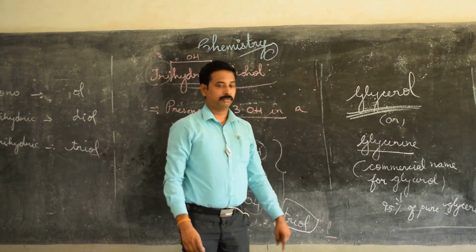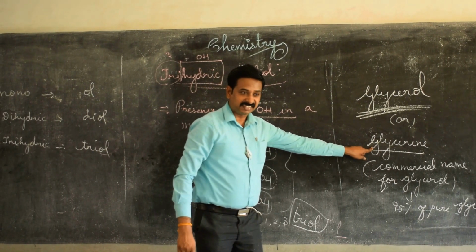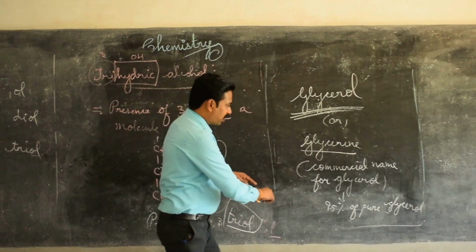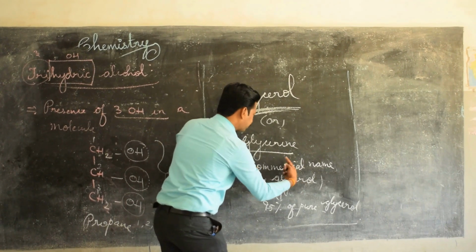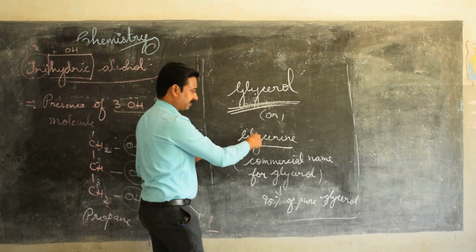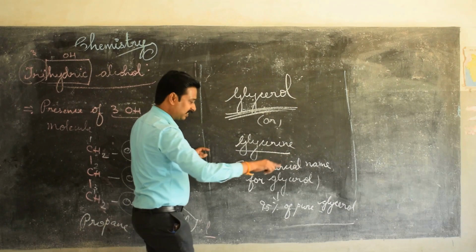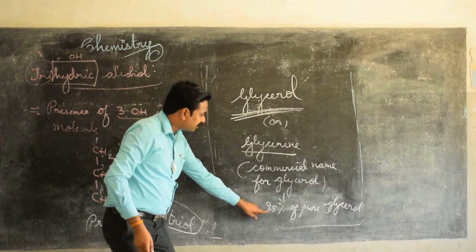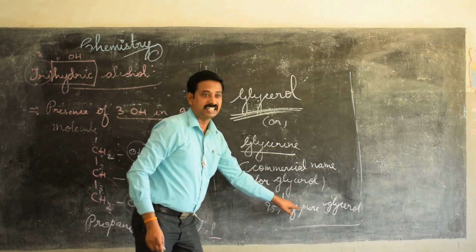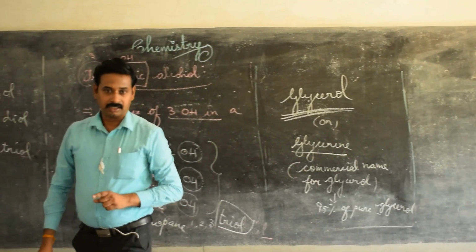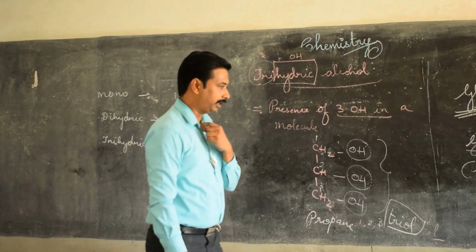Yes, glycerin. I repeat, the commercial name for glycerol is called glycerin. Glycerin consists of 95% of pure glycerol. Clear? Kindly make a note of it.